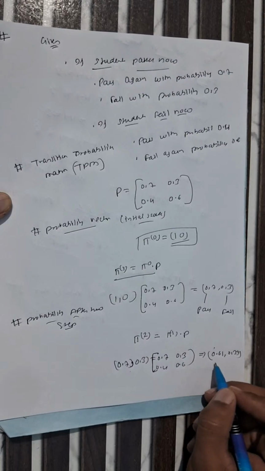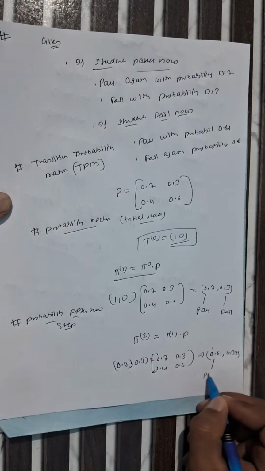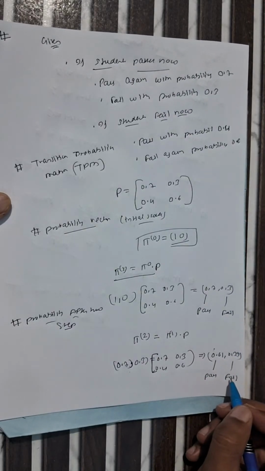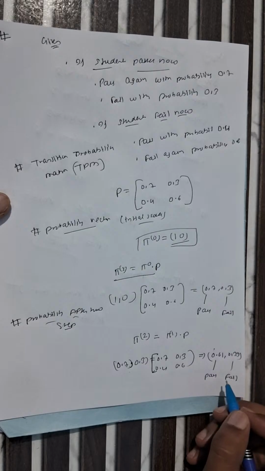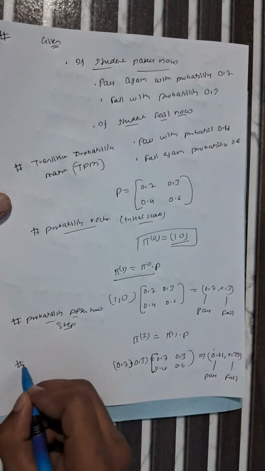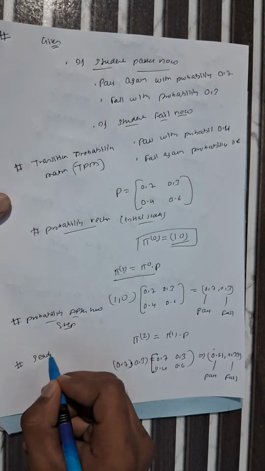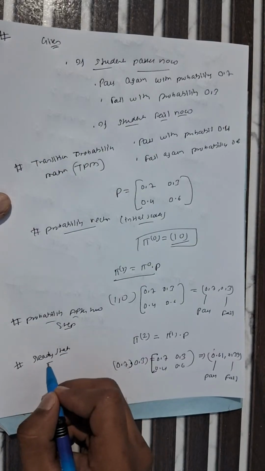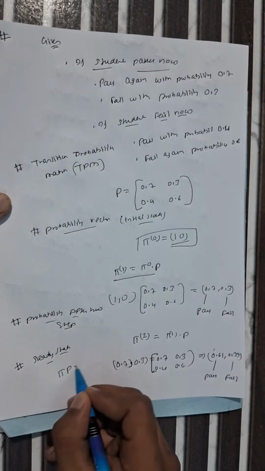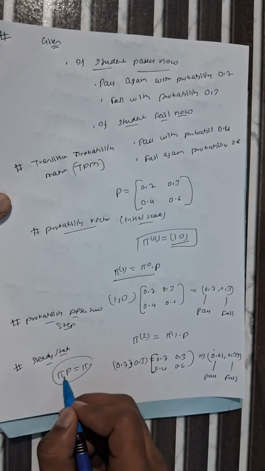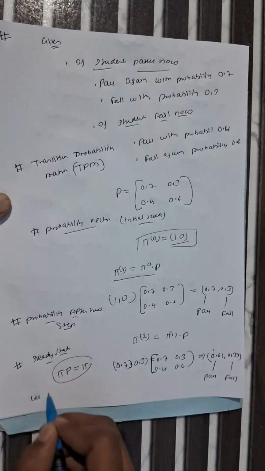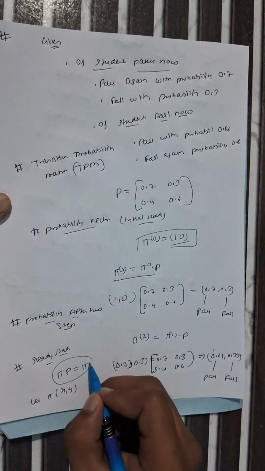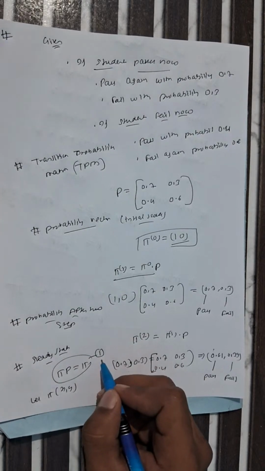So this is the probability that the student passes, and this is for fail, for the second step. One more important thing is that in this Markov chain we also have to find the steady state. The formula to find the steady state is pi P equals pi, and we can consider pi equals x comma y. So we have to find the value of x comma y with the help of this equation.